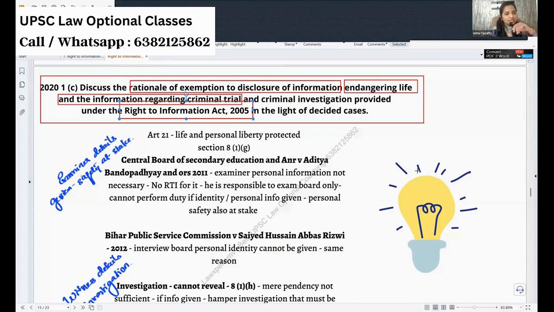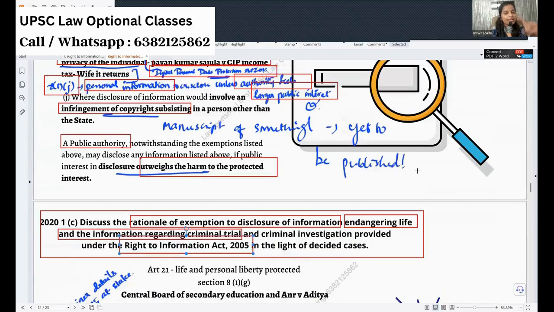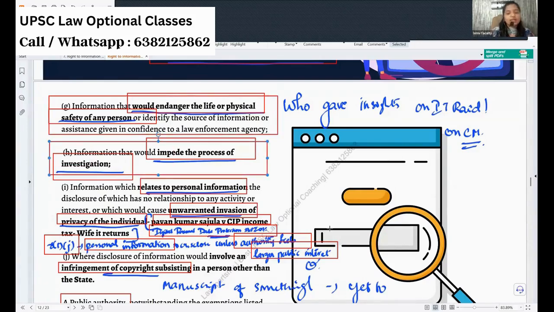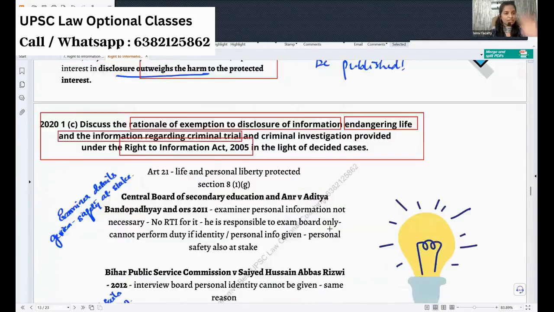You have certain clauses, right? What information is protected under Section 8, especially information endangering someone's life or regarding any criminal trial? Clause G is important. Information that would endanger anyone's life cannot be given, and information which would impede the process of investigation cannot be given. That you have to mention first.